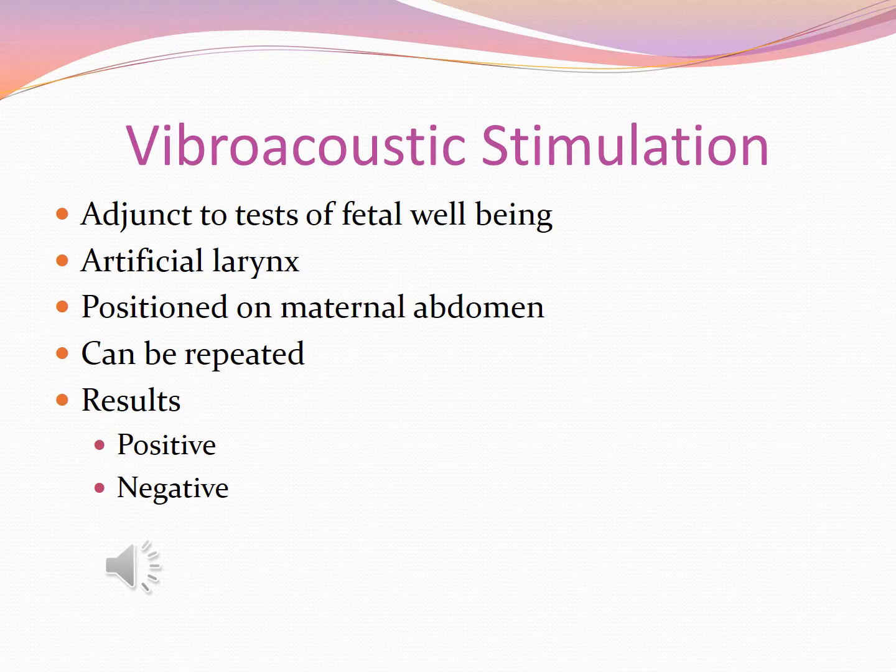If the pattern is non-reactive after 20 minutes of observation, then vibroacoustic stimulation using an artificial larynx may be performed. It is used as an adjunct to tests of fetal well-being, such as the non-stress test. The acoustic stimulator should be positioned on the maternal abdomen, and a stimulus of 3 seconds or less is applied near the fetal head. If the non-stress test remains non-reactive, the stimulus is repeated at 1-minute intervals up to 3 times. A positive result means that the infant has achieved a 15 by 15 acceleration in response, and a negative result indicates that no acceleration was achieved.